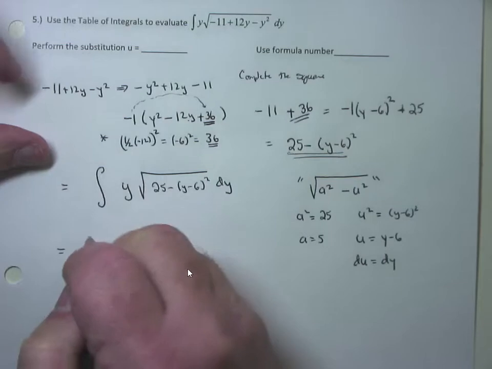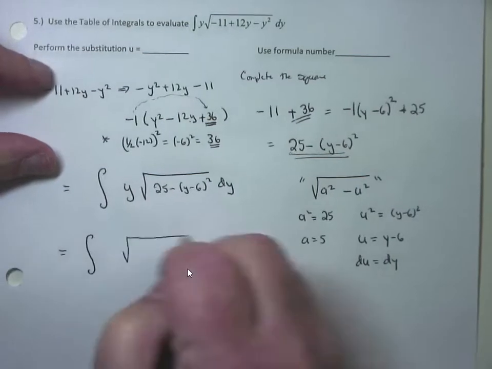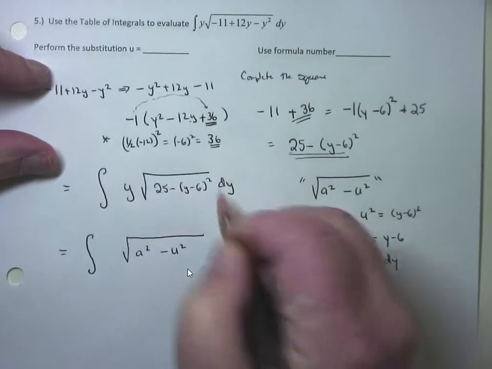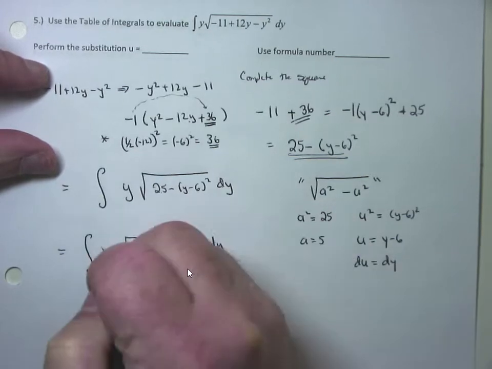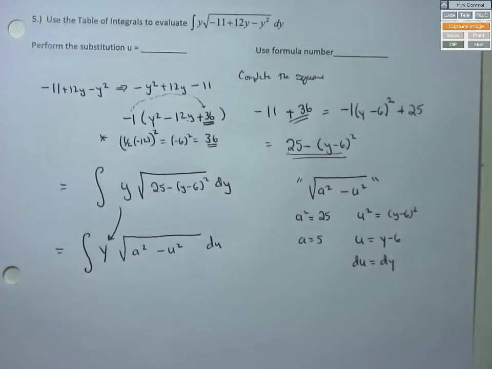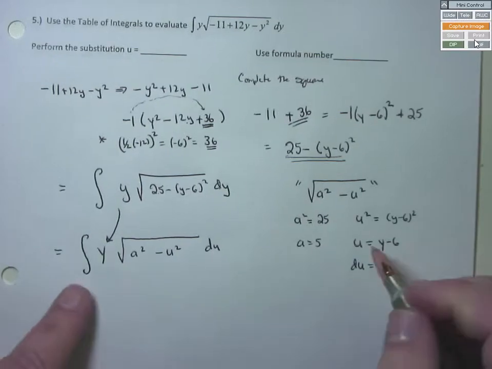This turns into the integral of the square root of a squared minus u squared. dy is du, and I got a problem. Somebody didn't get substituted for. It's going to happen to you. Does that make sense? But how do I get it? I got to convert it to u. Go to your u statement.